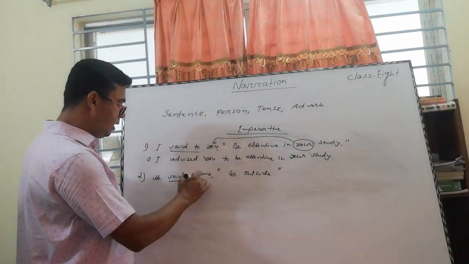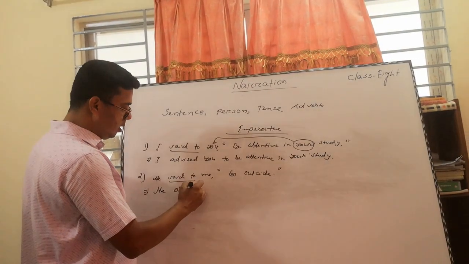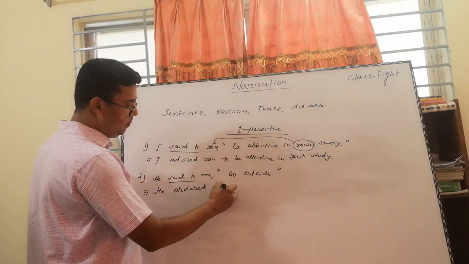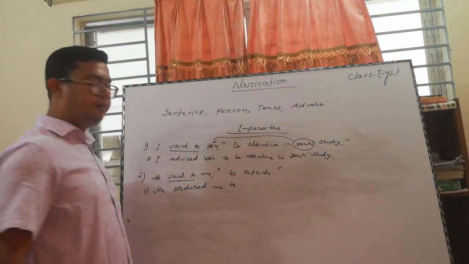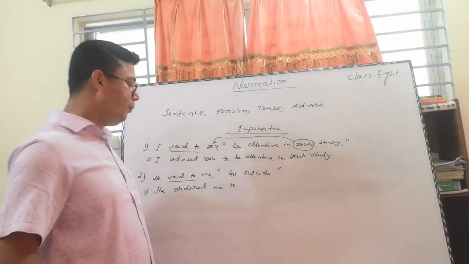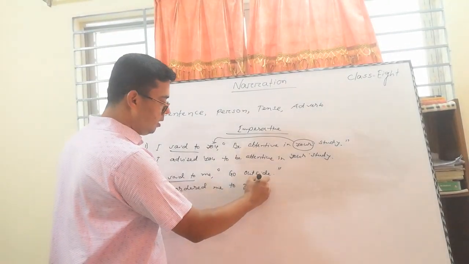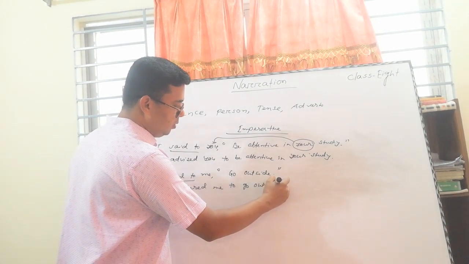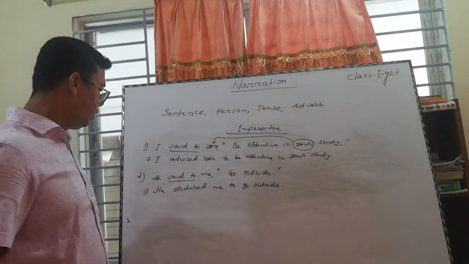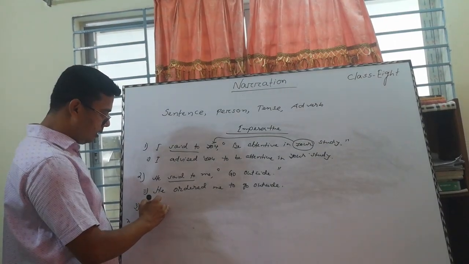So we can write down here: He ordered me. A conjunction should come instead of the inverted comma: "to." After "to," the main verb should not be changed. Be careful. To go outside.